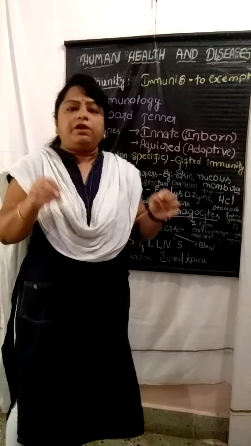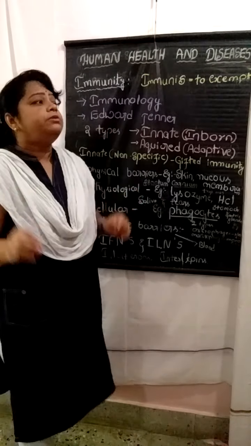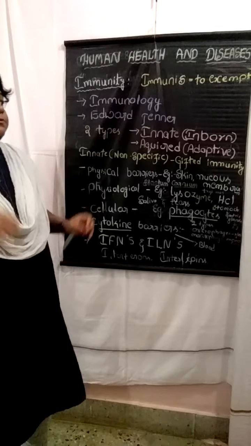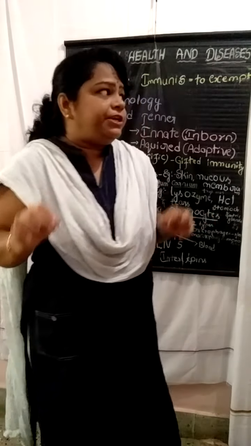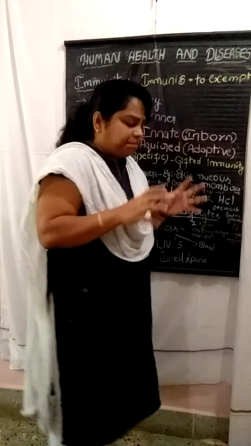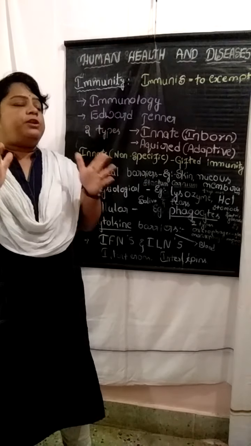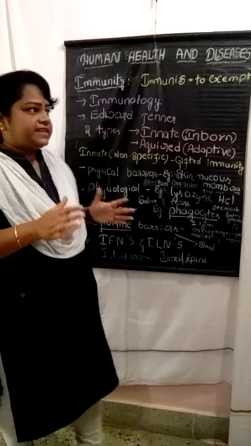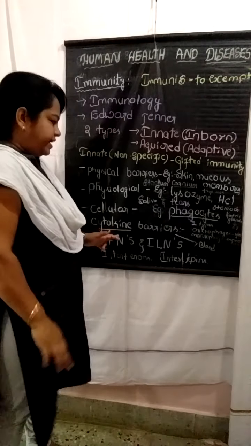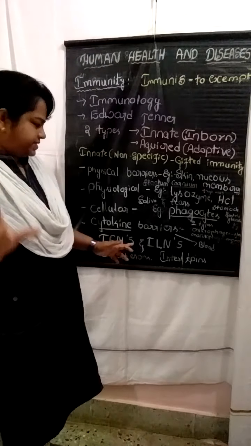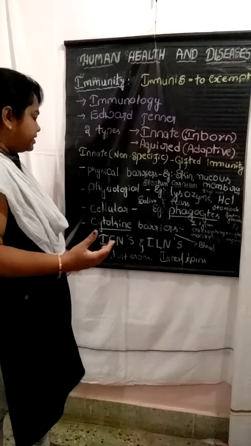So first of all, what is the definition of cytokines? The cytokines are low molecular weight proteins which act as signaling molecules. I repeat once again, these are low molecular weight proteins which act as signaling molecules. These cytokines are present in the blood itself, which acts as a barrier for the tissues and the organs.